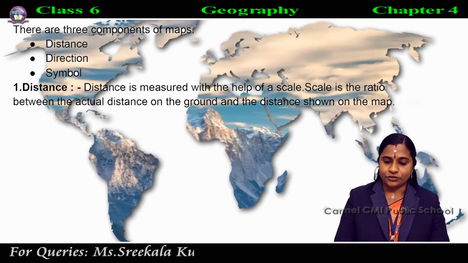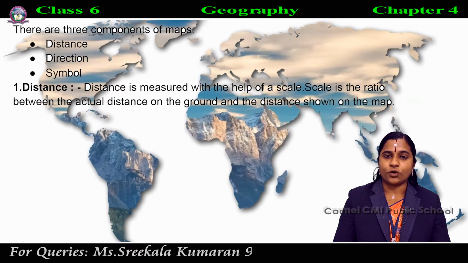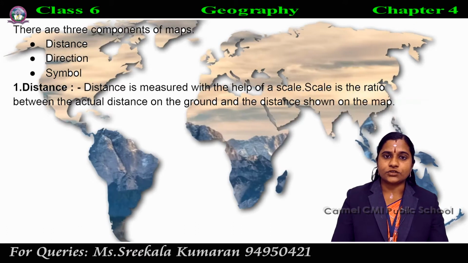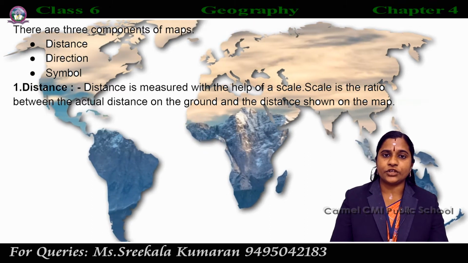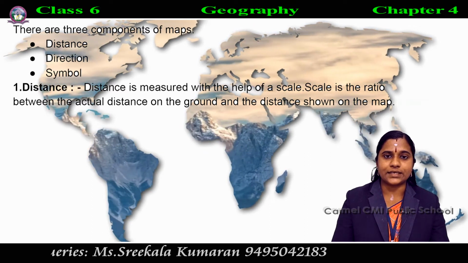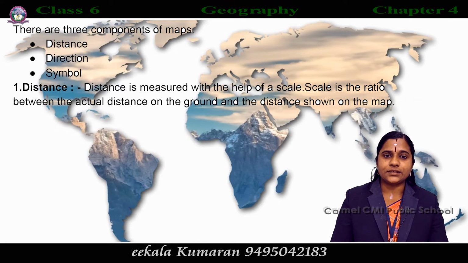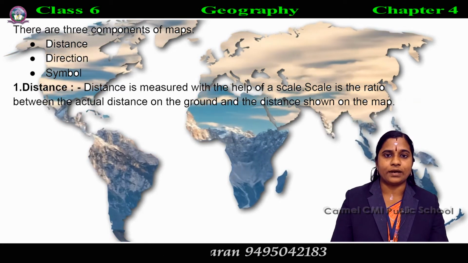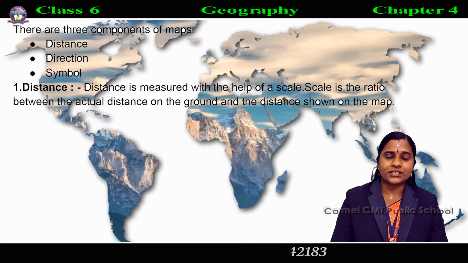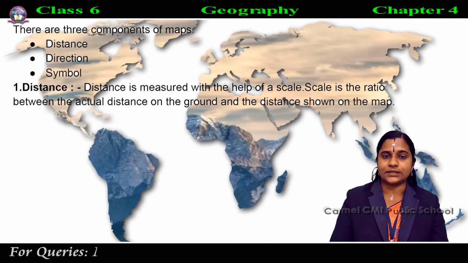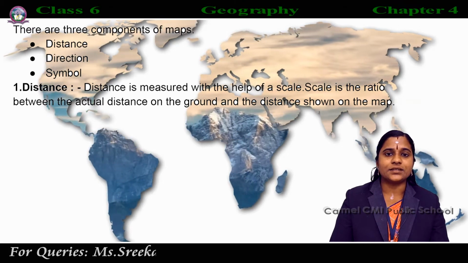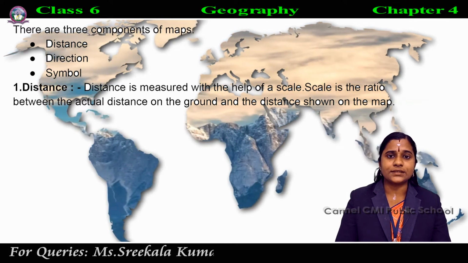The ratio between the actual distance on the ground and the distance shown on the map is known as scale. Ratio means proportion. The proportion between the actual distance on the ground and the distance shown on the map is known as scale.